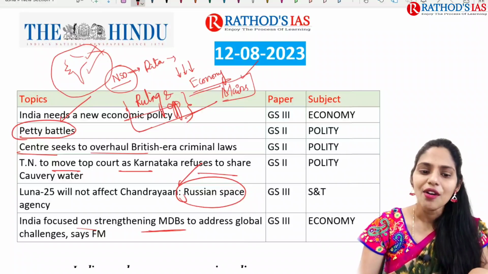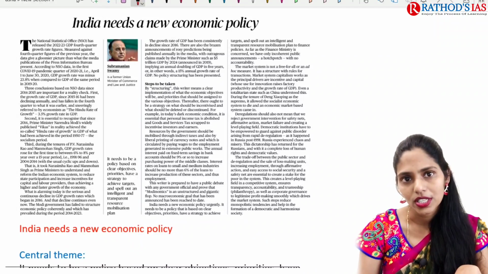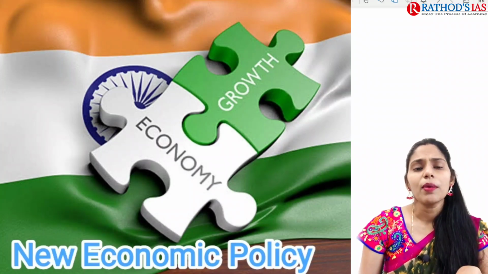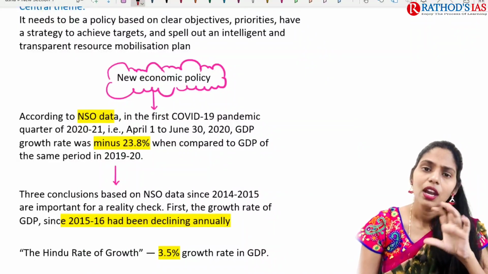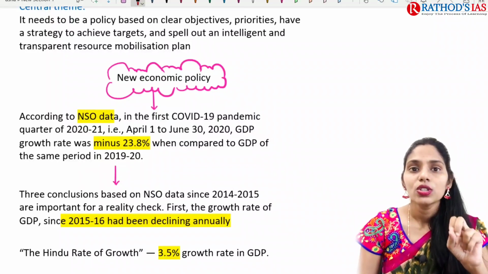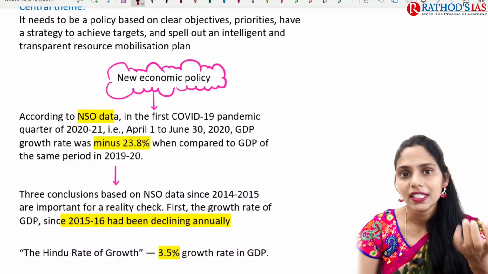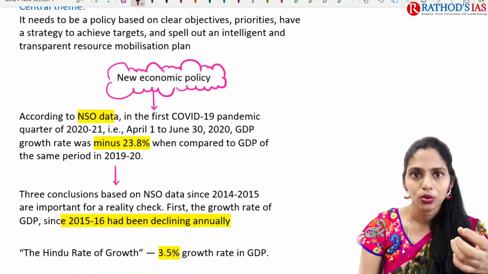Okay, and now let us try to see the first topic. It is about the need of a new economic policy. So we're talking about this new economic policy. So why are we talking about this now? Because of the data released by the National Statistical Office. So this data is about the GDP growth.